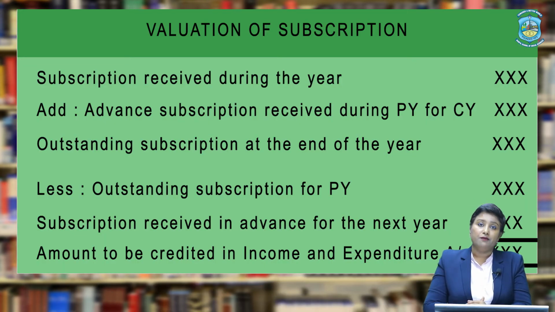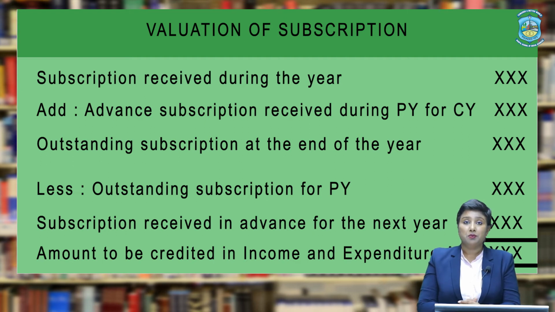First, let us understand it in the statement form. For an easy understanding, the very first thing taken for the adjustment of subscription is the amount given in the receipt side of the receipts and payment account. That is, the total amount given in the debit side of the receipts and payment account will be written first, because this is the entire amount received as subscription. Now, what do we do?